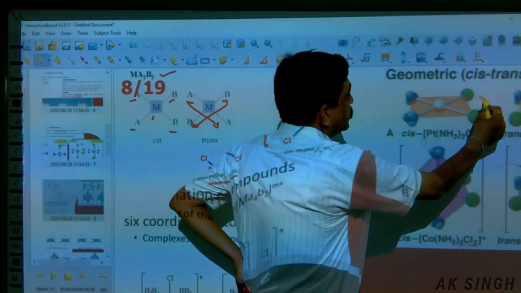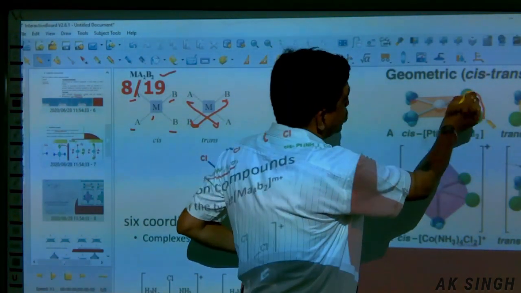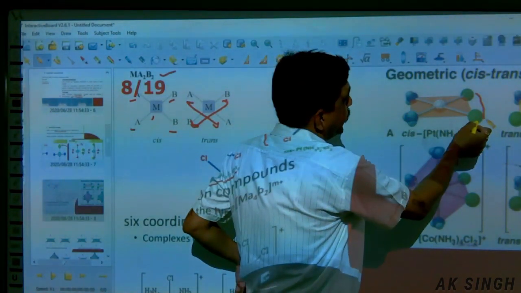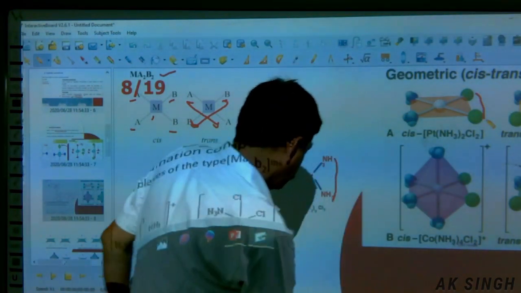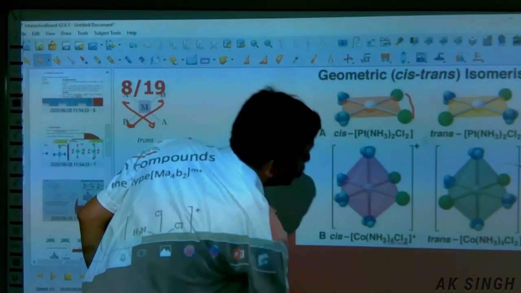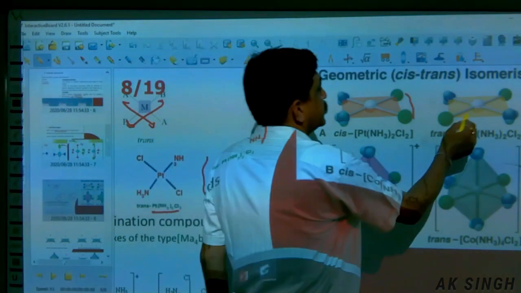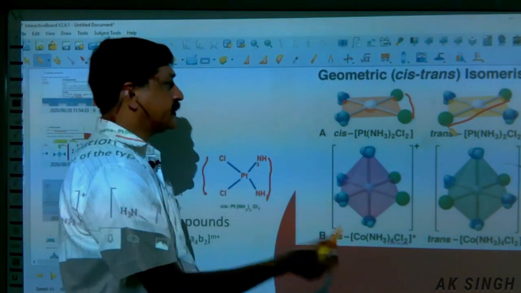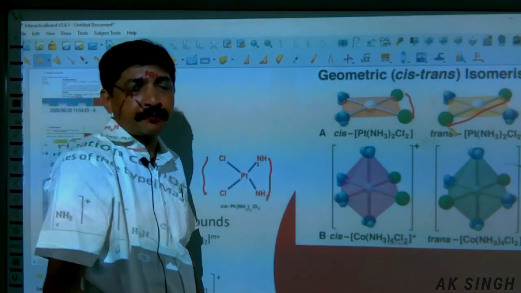Now this is the cis isomer, and across, when it comes to this side, it will become just this trans isomer.